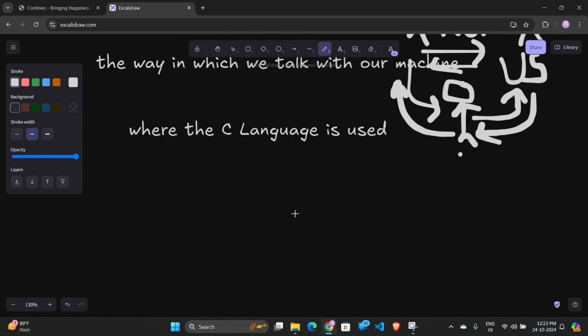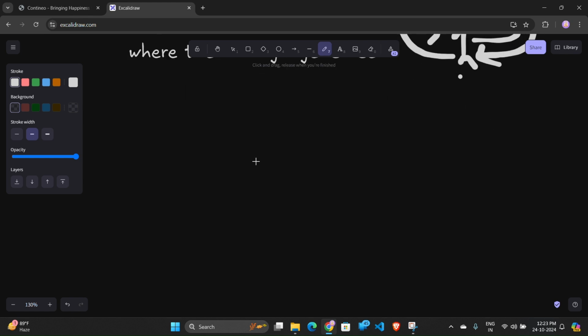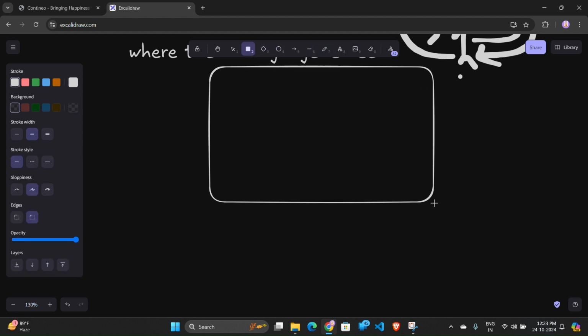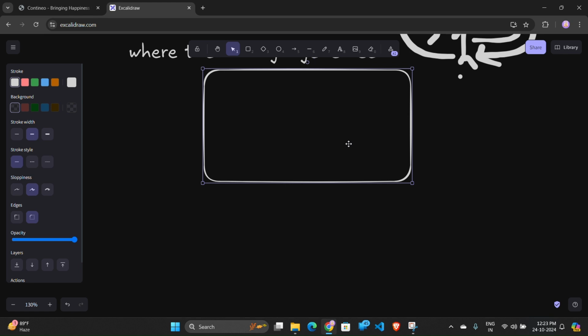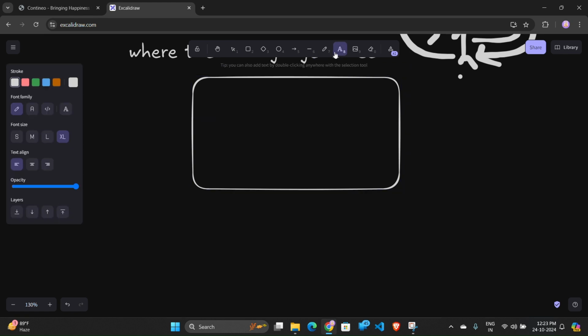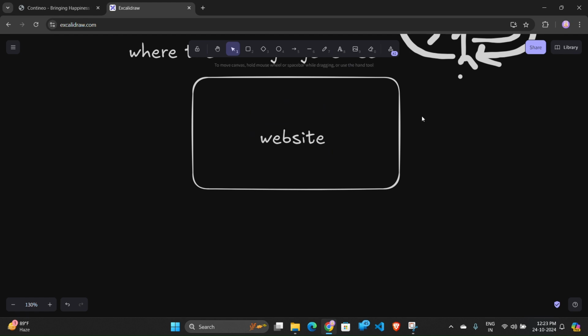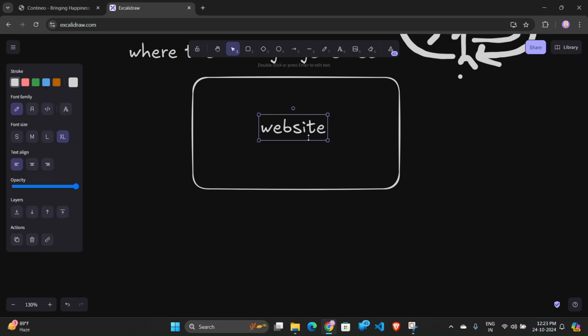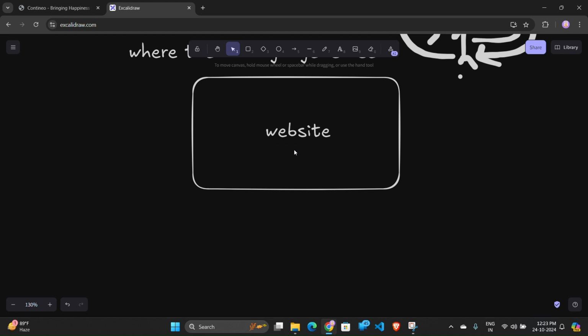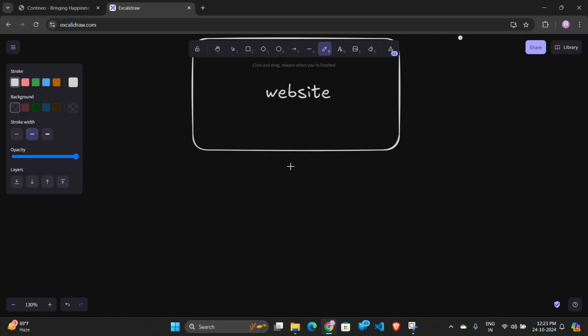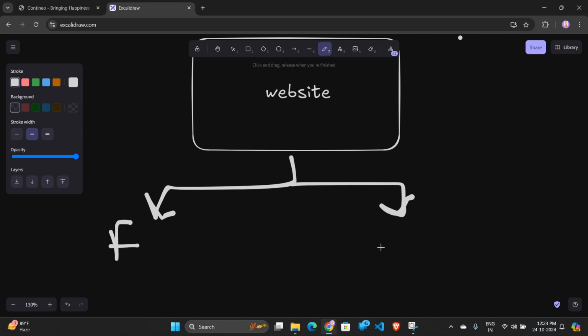Now let's see where the C language is used. I will tell you with an example. We have all seen websites, like the Google page, anything you have seen. A website is mainly divided into two parts: the first is the front end and the second is the back end.